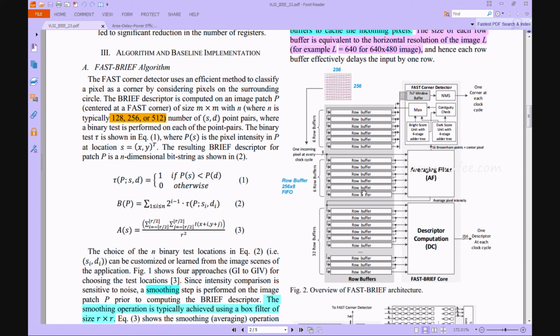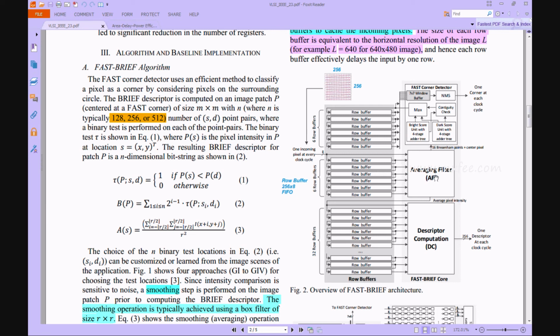We construct 6 FIFO buffers with a depth of 256 and a width of 8, because we are using a grayscale image, so we plan for 8-bit operation. These 6 row buffers pass the value from one row buffer to another: the output of one row buffer goes to the input of the next, in a handshaking mechanism operation. After the row buffer filling, the average filter takes in the value.